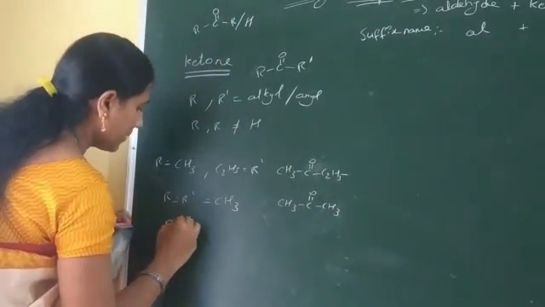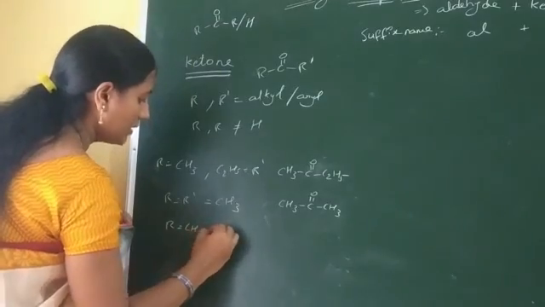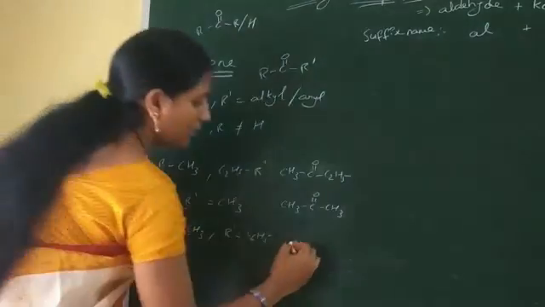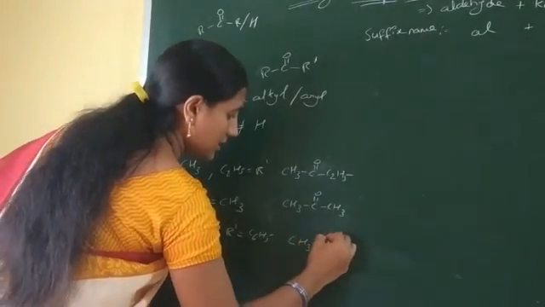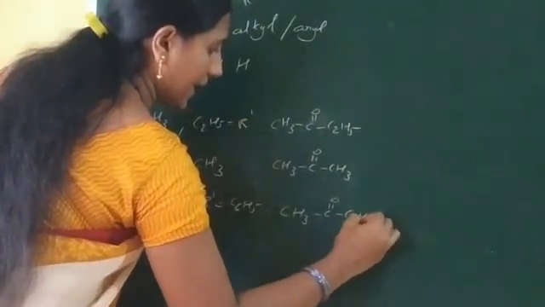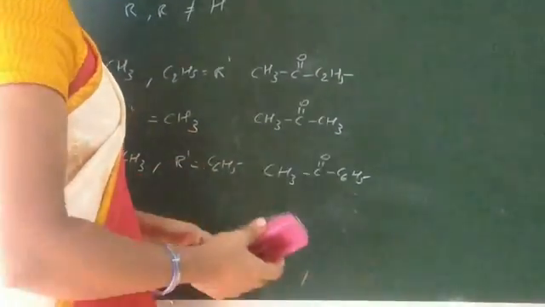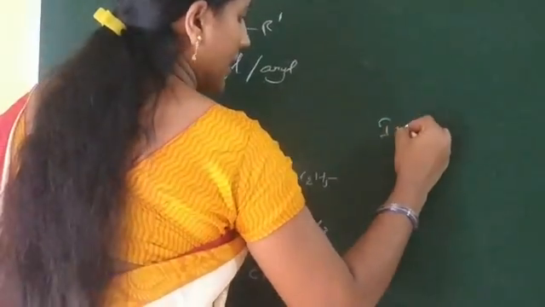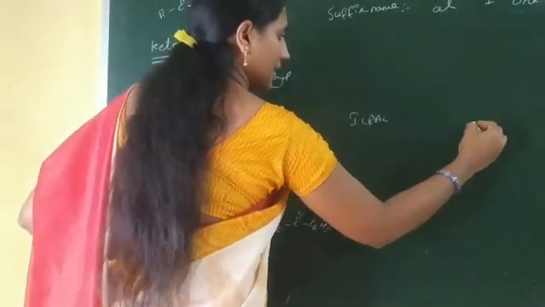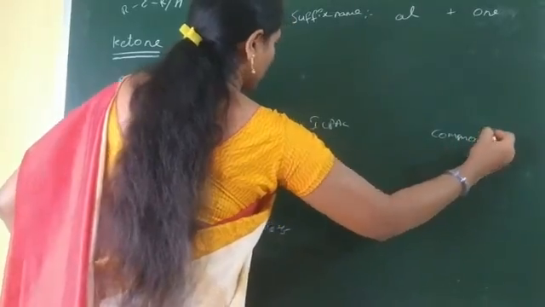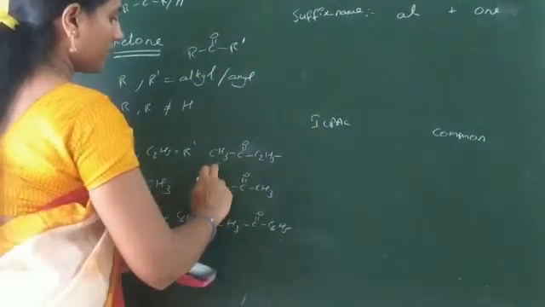One R is replaced by an alkyl group and the other R by an aryl group. The compound is CH3 C double bond O C6H5. Now these three compounds have two names: one is the IUPAC name and the other is the common name. Now let us discuss the IUPAC name of this compound.